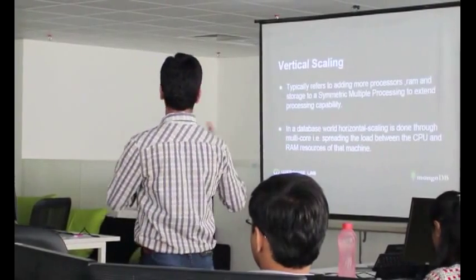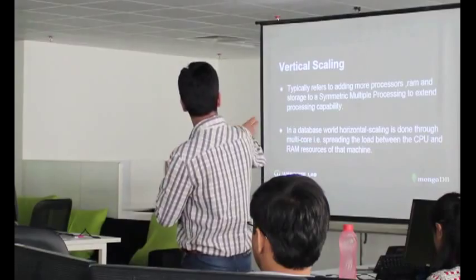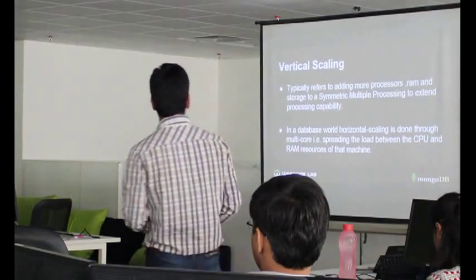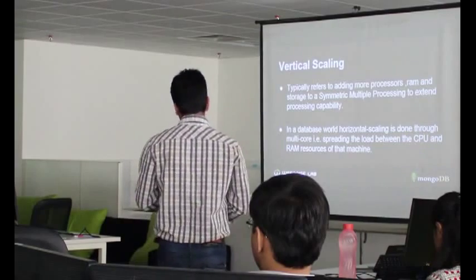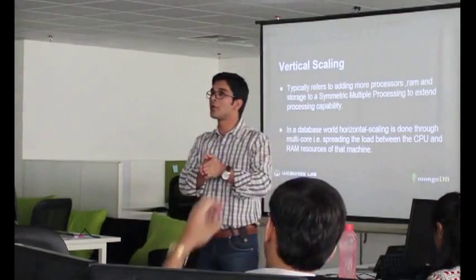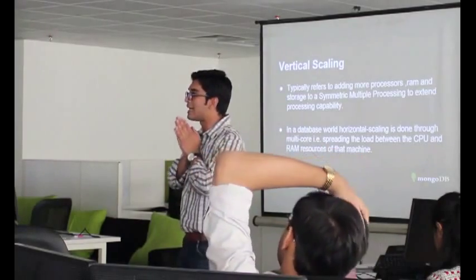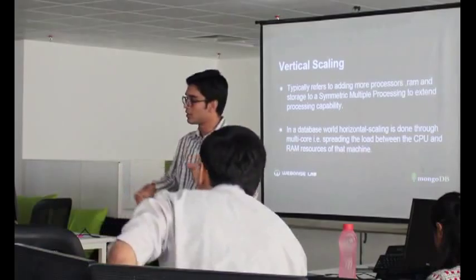So in a database, scaling across multiple cores, which I misstated earlier, is vertical scaling. It spreads the load between the CPUs and RAM resources of that machine. So you can really do this very effectively. If you have 2 CPU cores, you can have 4 CPU cores, and you can divert all the processes across all the cores available on that particular machine.